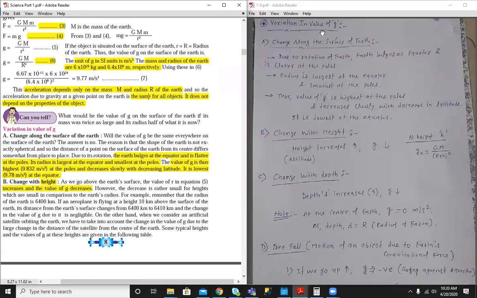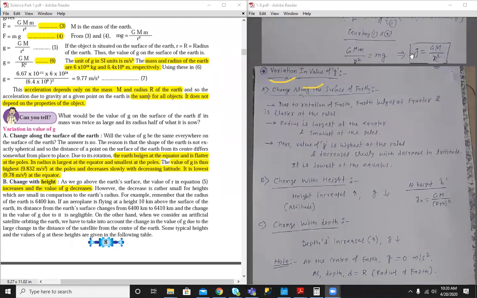So the radius is largest at the equator and smallest at the poles. As we already saw in the above formula, g is inversely proportional to radius. So if the radius is small at the poles, the value of g will be highest at the poles, and it decreases slowly with decrease in latitude.